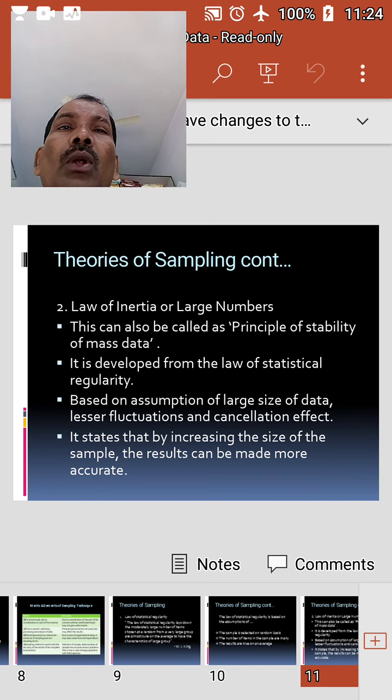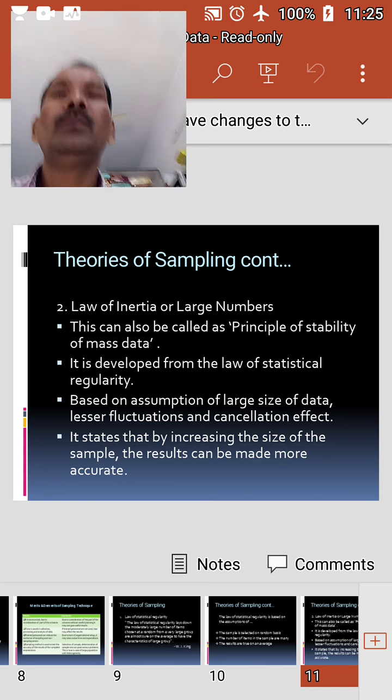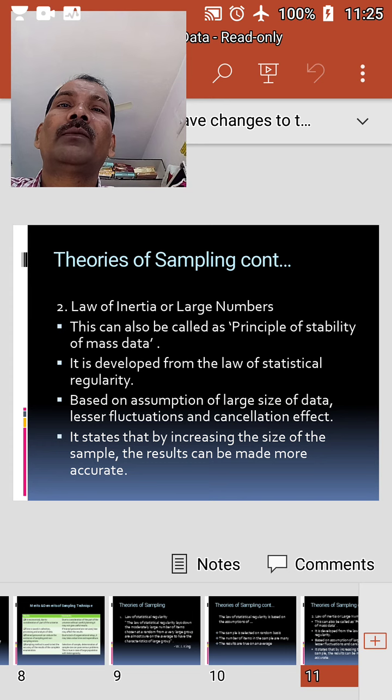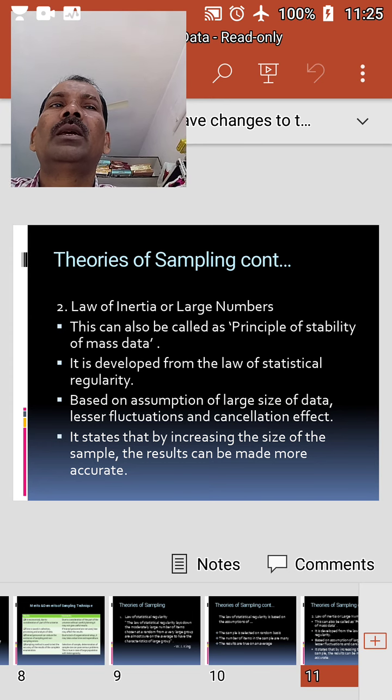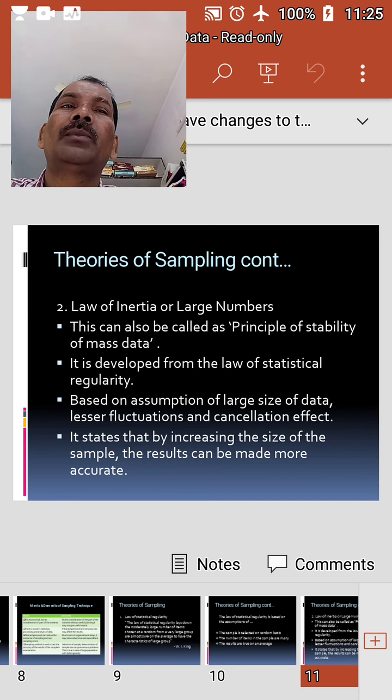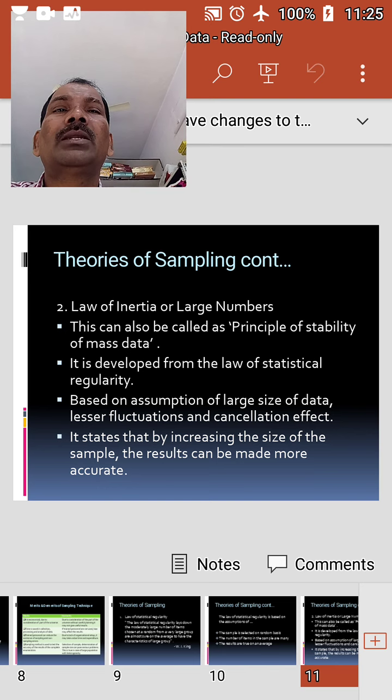It is based on the assumption that the larger the size of the data, the lesser the fluctuations because of the cancellation effect. It means that a moderately large number of items would balance the variation of small observations. Thus, the law of inertia of large numbers states that by increasing the size of the sample, the results can be made more accurate.